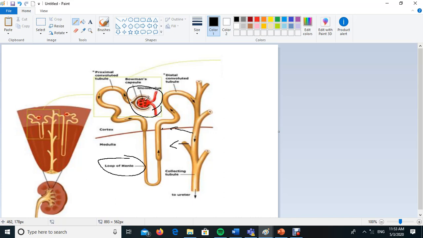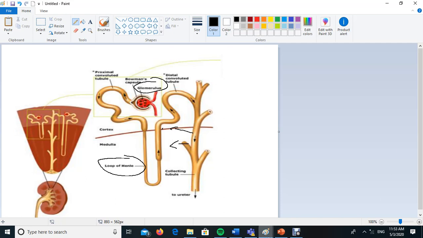Do you see how they are overlapped or tangled together? The network inside the Bowman's capsule is called the glomerulus. So the glomerulus is made up of blood vessels tangled together, and the Bowman's capsule is around the glomerulus.